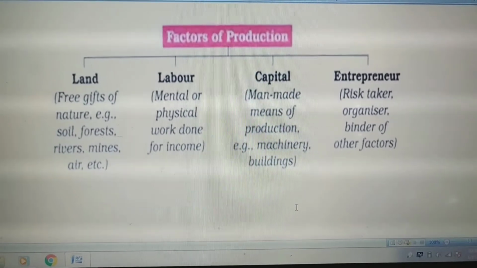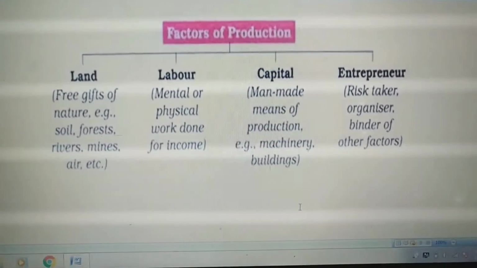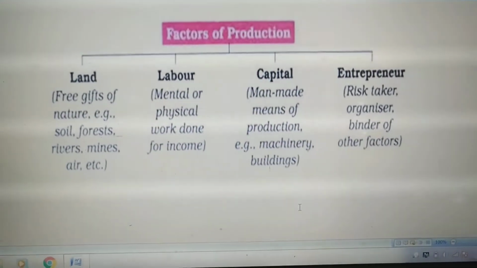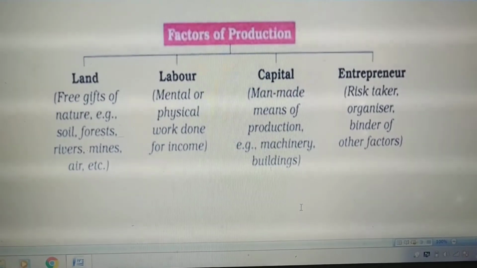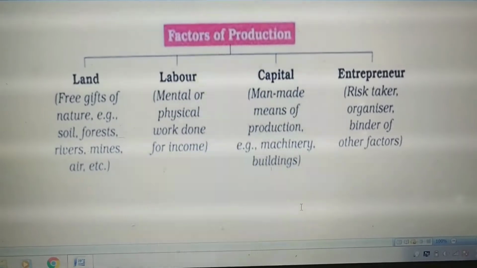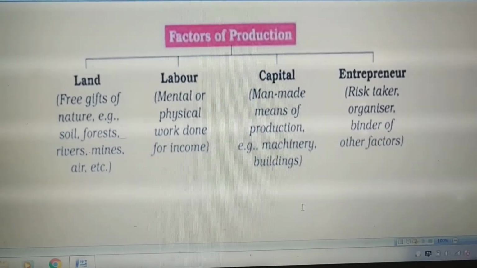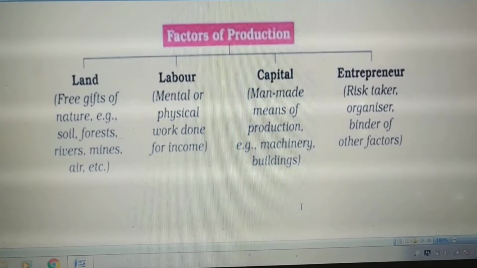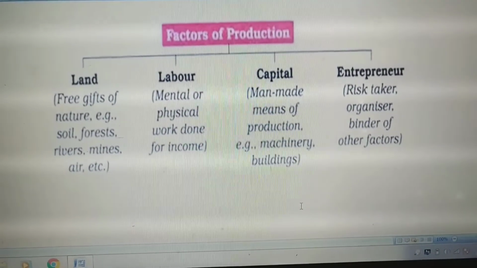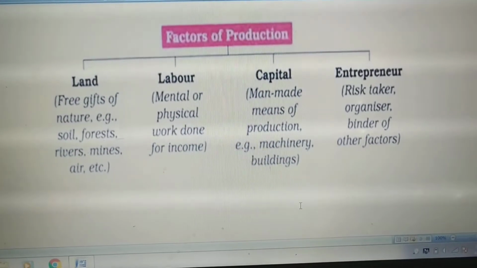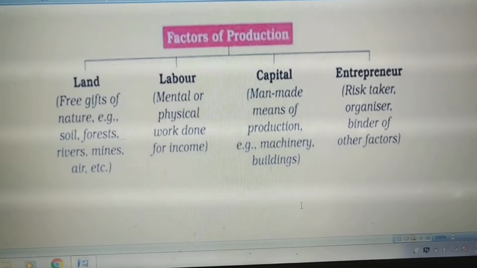Now we will recapitulate what we have studied today. The four factors of production: first, land, and along with the land, other natural resources like soil, water, air are also required. Second is the labor. It can be for manual work or skillful work. Third is capital. Capital is of two types, that is fixed capital and working capital.